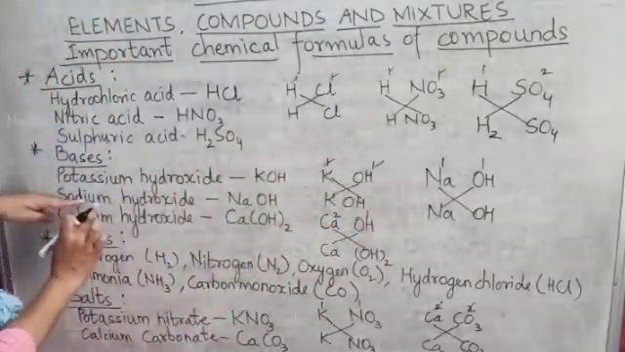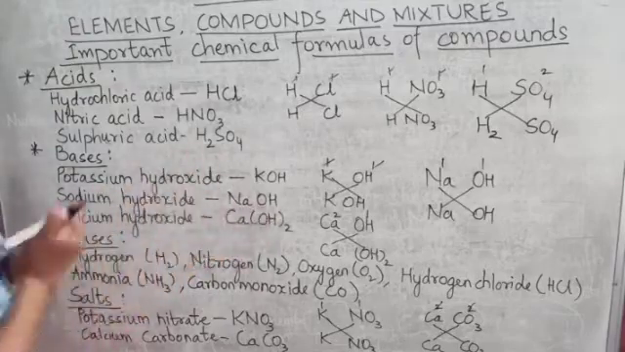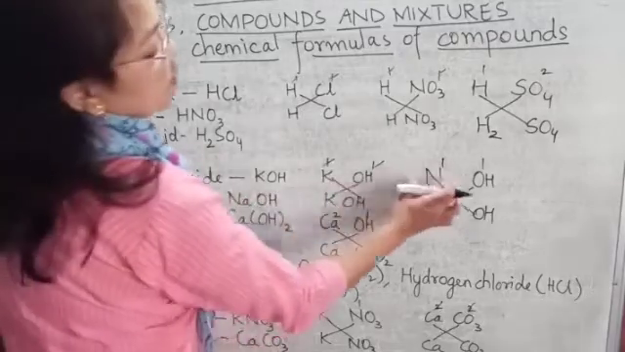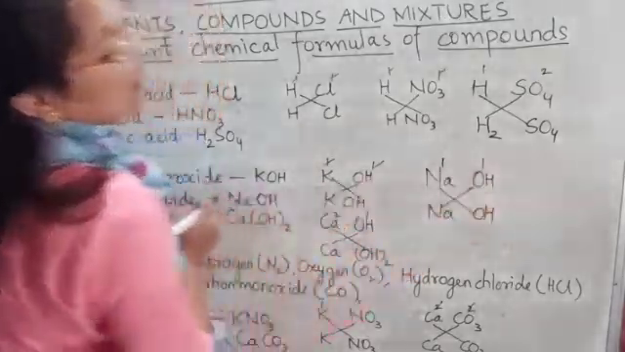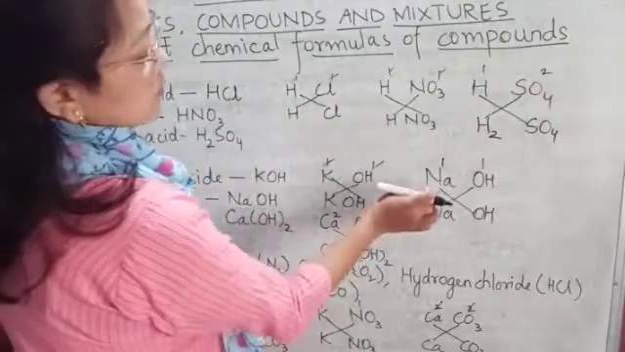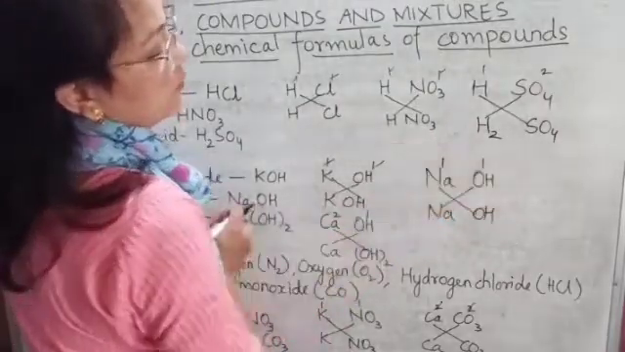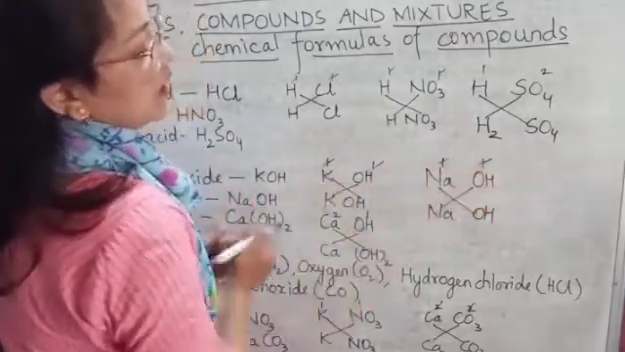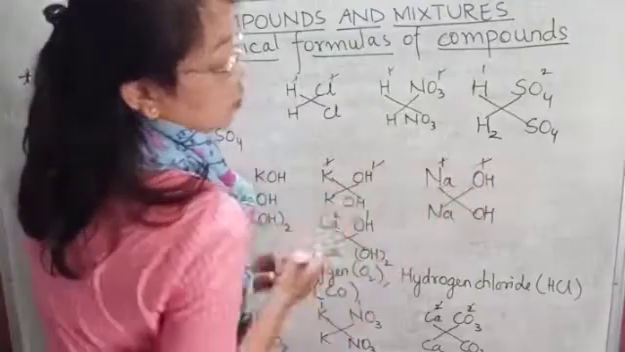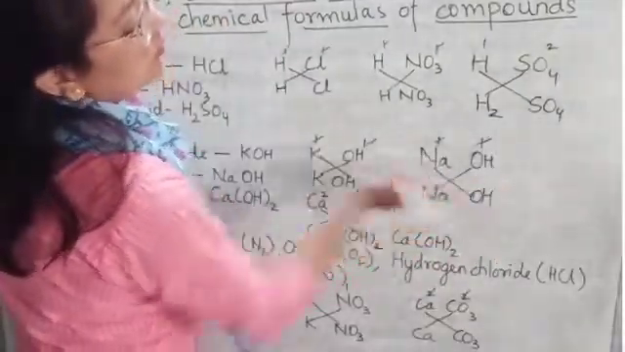Now the second one is sodium hydroxide and the chemical formula is NaOH. Here first we will write Na and then hydroxide, which is OH. Again, the valency of sodium is 1 and of OH is 1. We can simply cancel them and write the formula NaOH. Or the second method is to interchange their valencies.